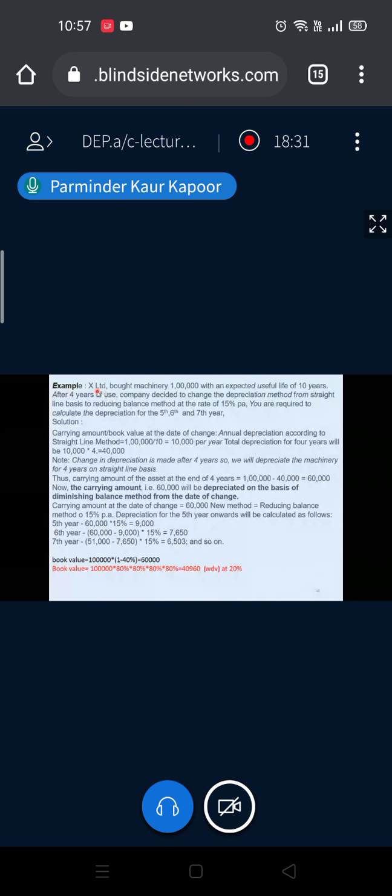Let's take a question. X Limited bought machinery 1 lakh with an expected life of 10 years. After 4 years of use, company decided to change the depreciation method from SLM to reducing balance at the rate of 15%. Now, in this case, after 4 years of use, it means till 4 years SLM method was applicable, and then after that,